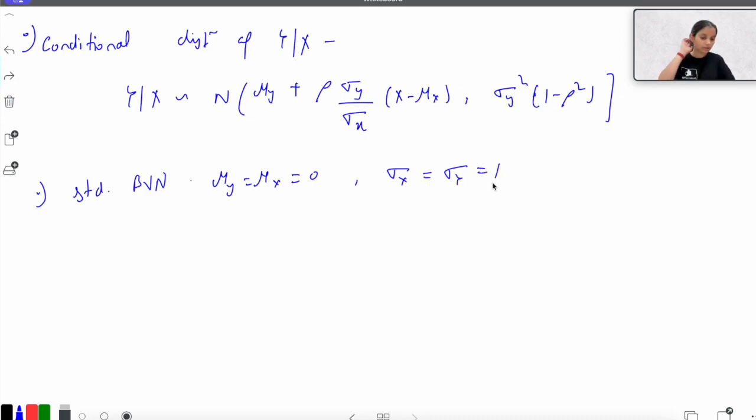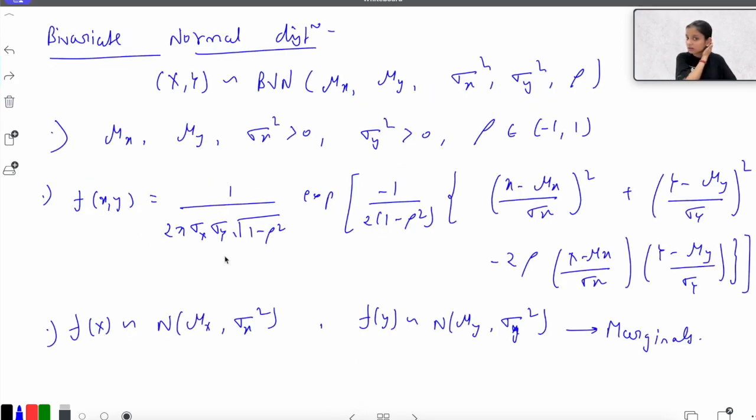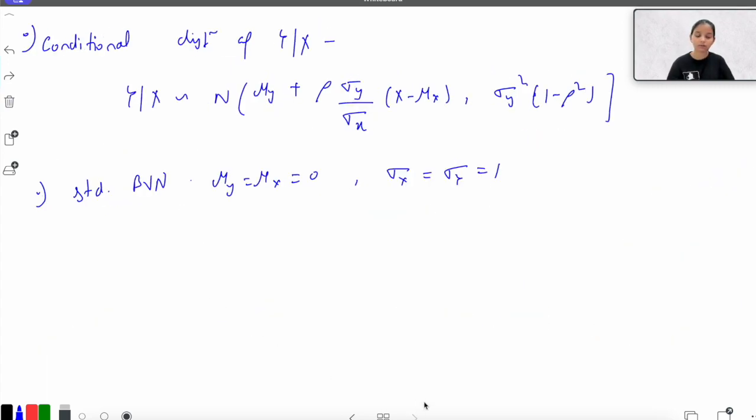So if I put these values in my PDF here, we will be getting standard normal distributions. Now if I am having a standard bivariate normal distribution, then in this case the conditional distribution would be normal rho x, because this would be 0, these would be 1, right? This would be 0, rho x comma 1 minus rho square.